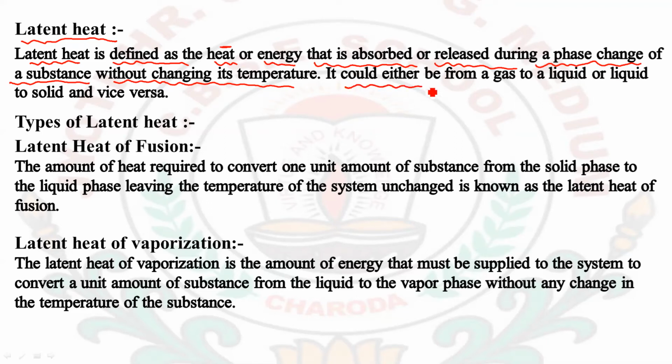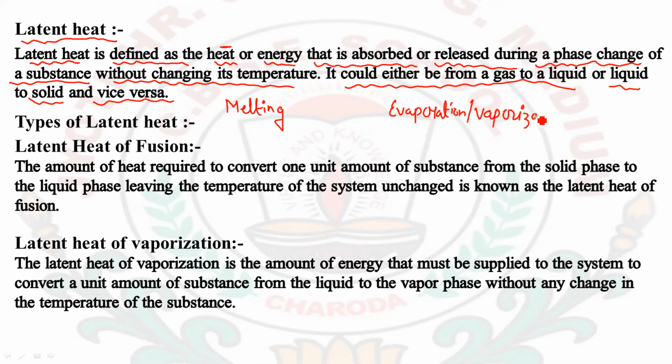It can be a phase change in any case: from gas to liquid, liquid to gas, liquid to solid, solid to liquid. Now, according to the processes, as we know there were two processes. One was melting, and one important process was evaporation, or another name, vaporization.